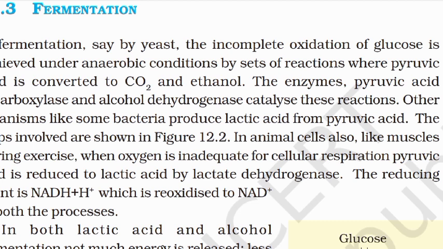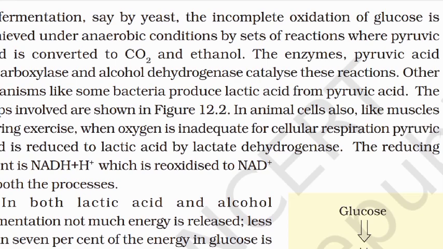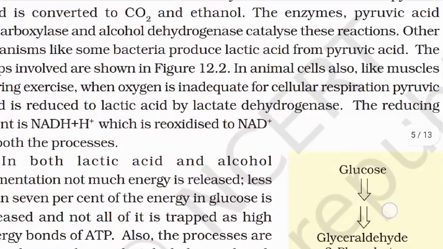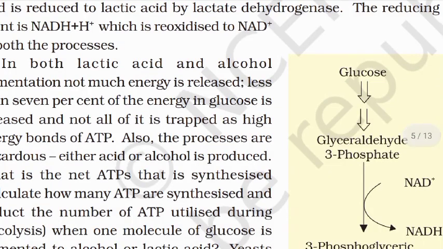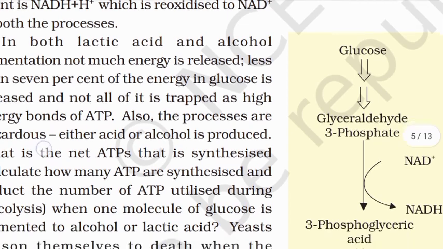The steps involved are shown in figure 12.2. In animal cells also, like muscles during exercise when oxygen is inadequate for cellular respiration, pyruvic acid is reduced to lactic acid by lactate dehydrogenase. The reducing agent is NADH plus H plus, which is reoxidized to NAD plus in both the processes.